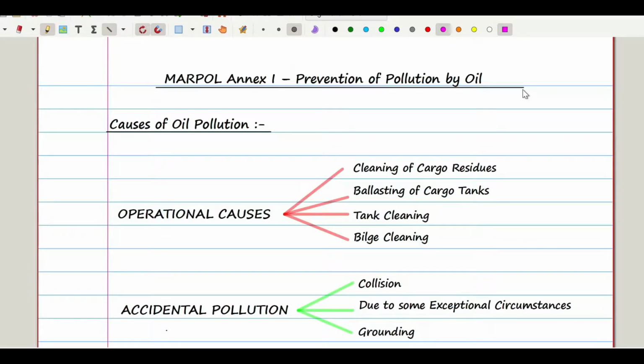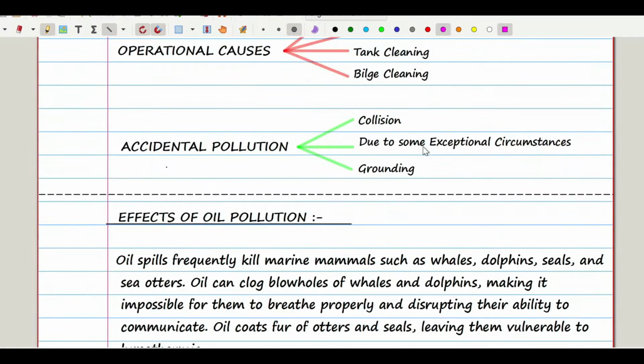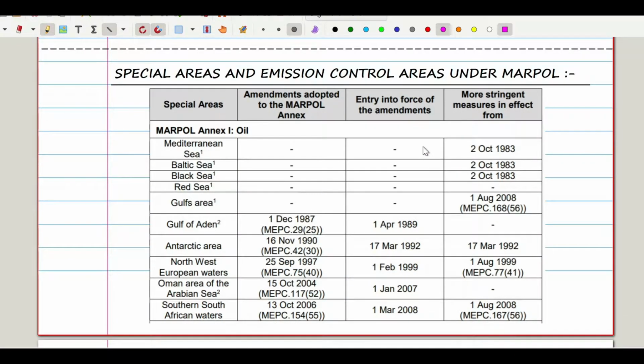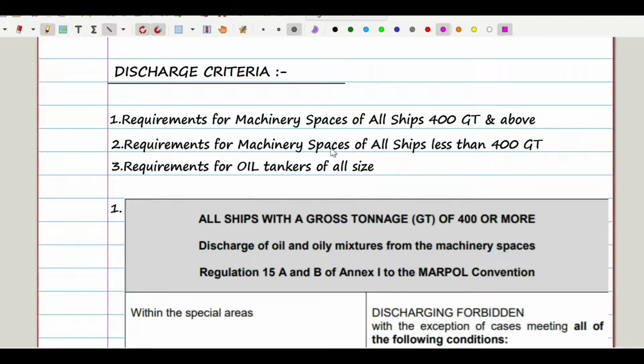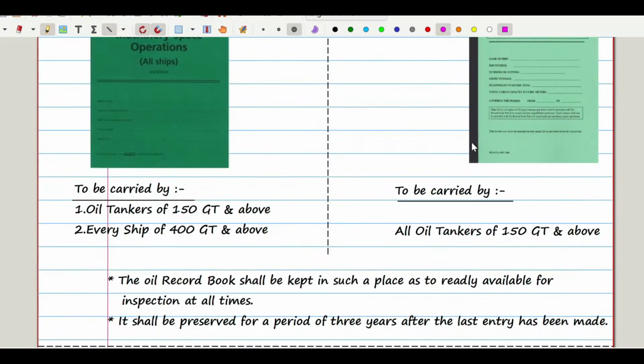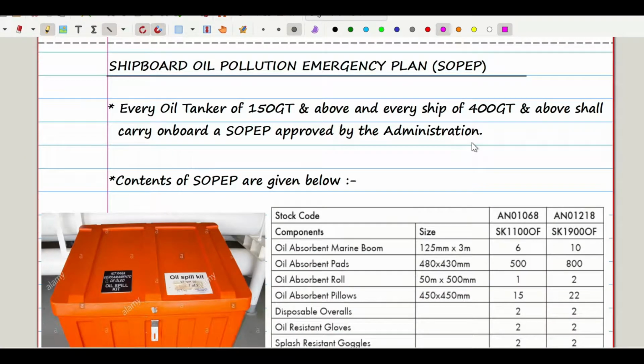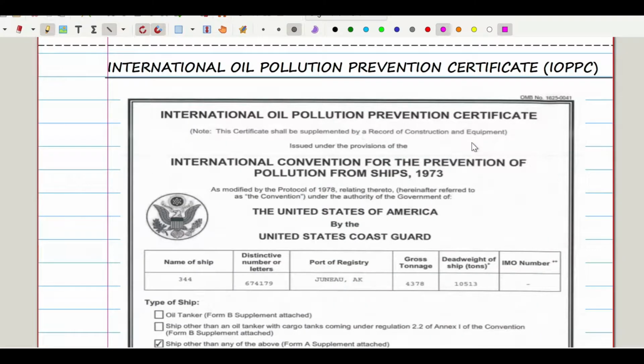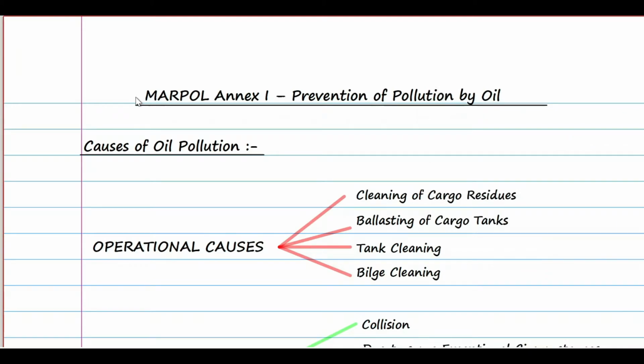Hello guys, today I will cover the Annex 1 of MARPOL. I have divided the Annex 1 into 7 sections: causes of pollution, effects of oil pollution, special area and emission control area under MARPOL, discharge criteria that includes these three, the oil record book part 1 and 2, shipboard oil pollution emergency plan, and the International Oil Pollution Prevention Certificate, IOPPC. So let's start without further delay.